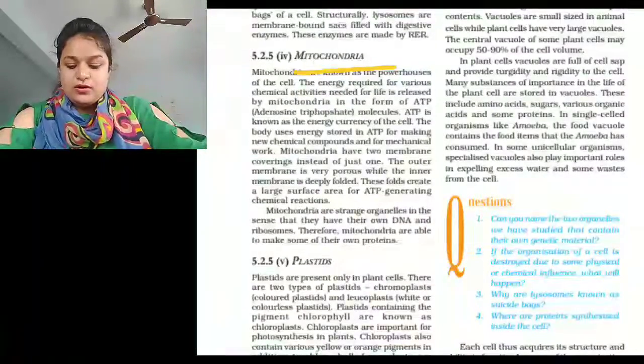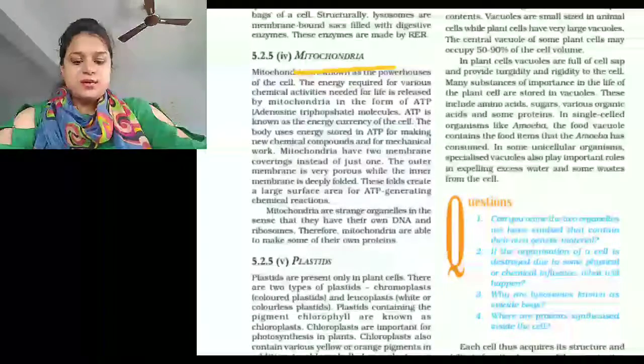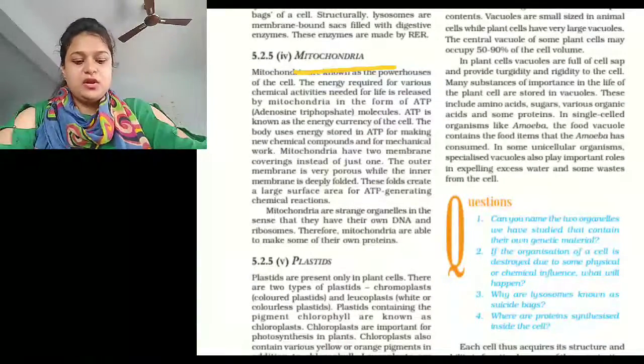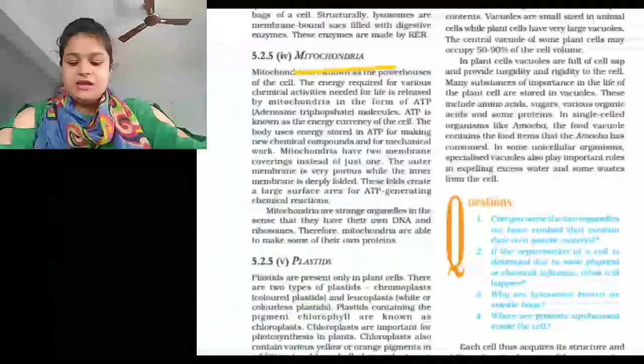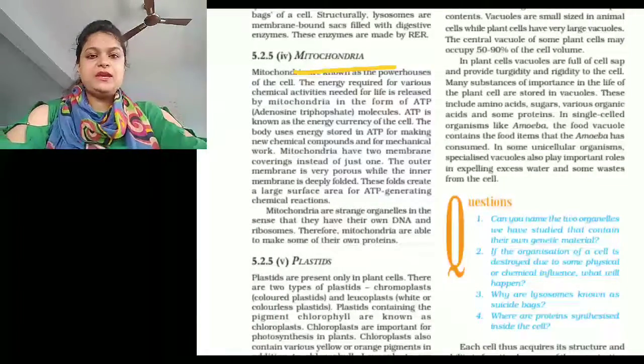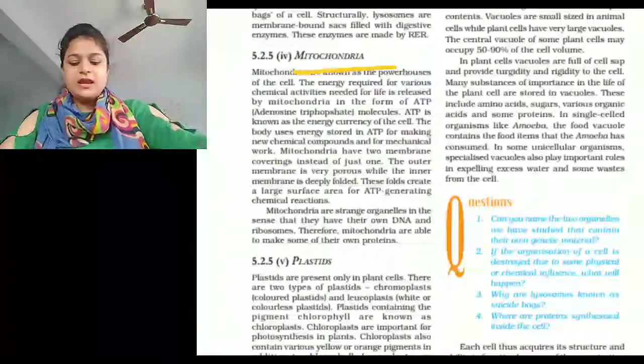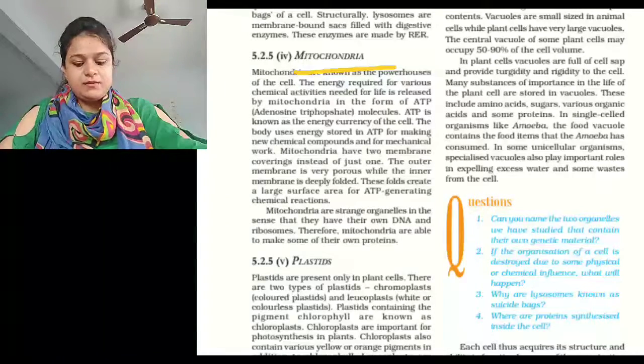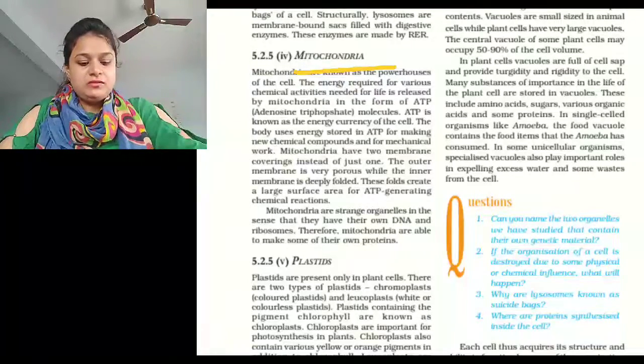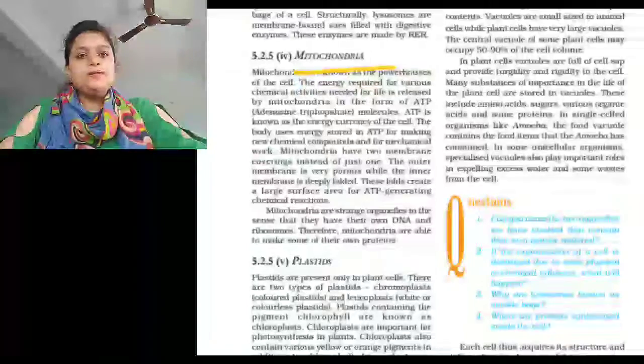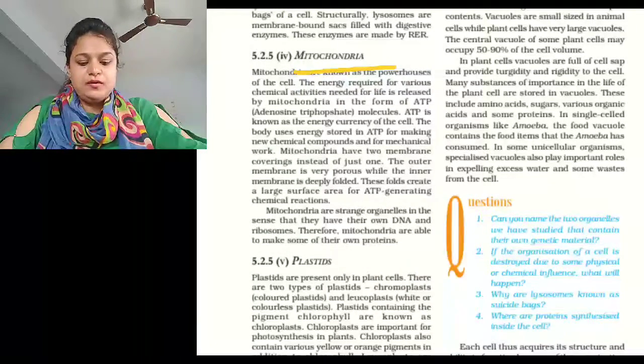Since the mitochondria synthesize an energy-rich compound called ATP, mitochondria are called the powerhouse of the cell. The energy stored in ATP is used by the cell. ATP stands for the organic compound adenosine triphosphate, generally known as the energy currency of the cell, or the fuel of the cell.